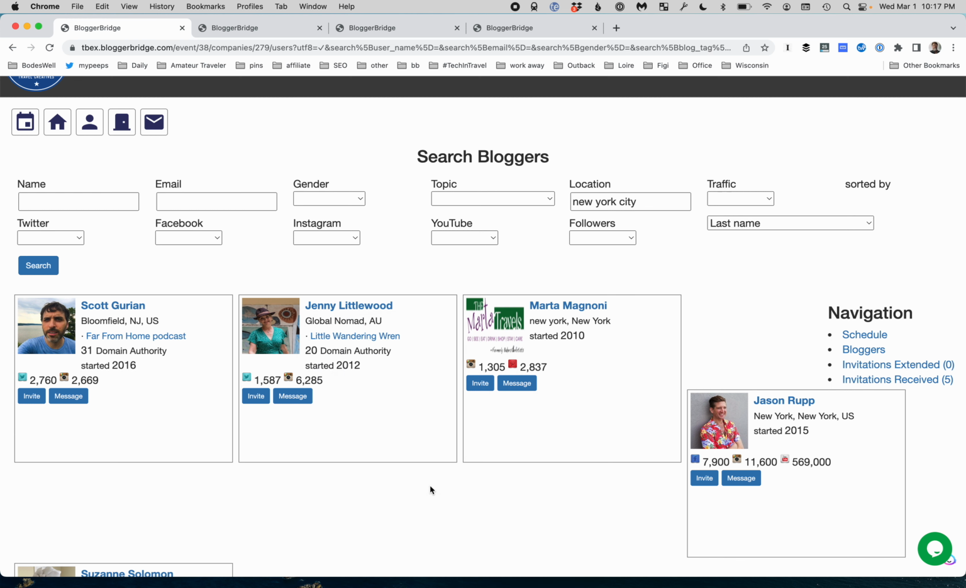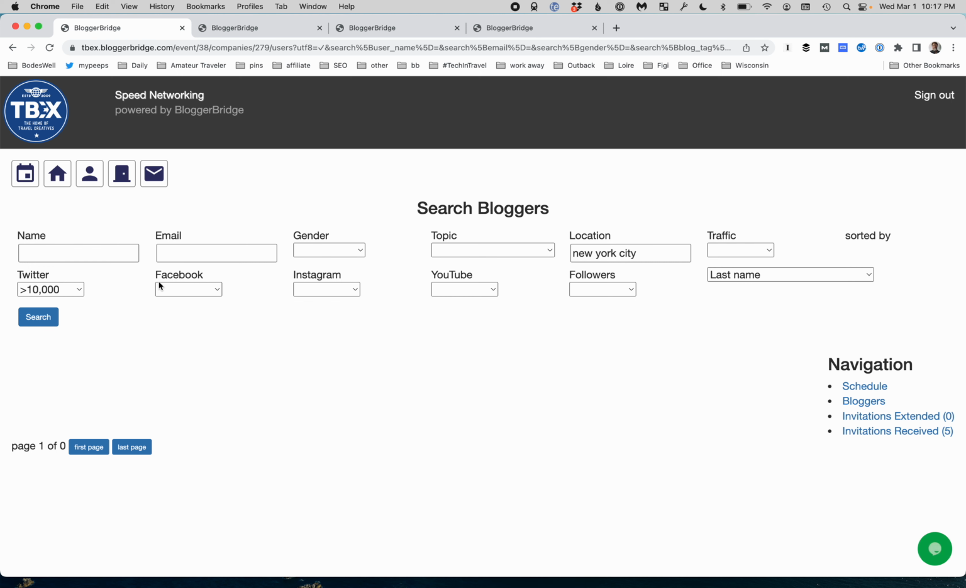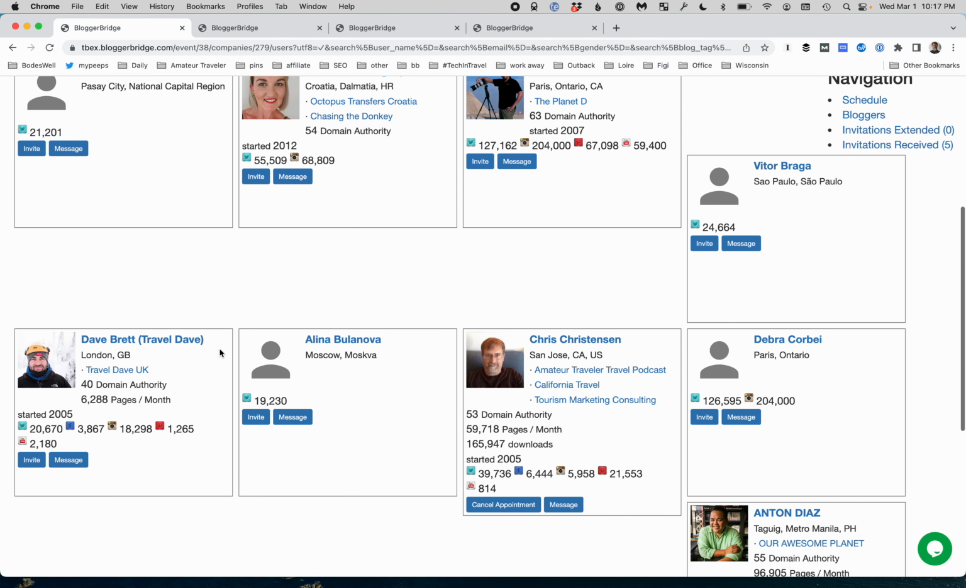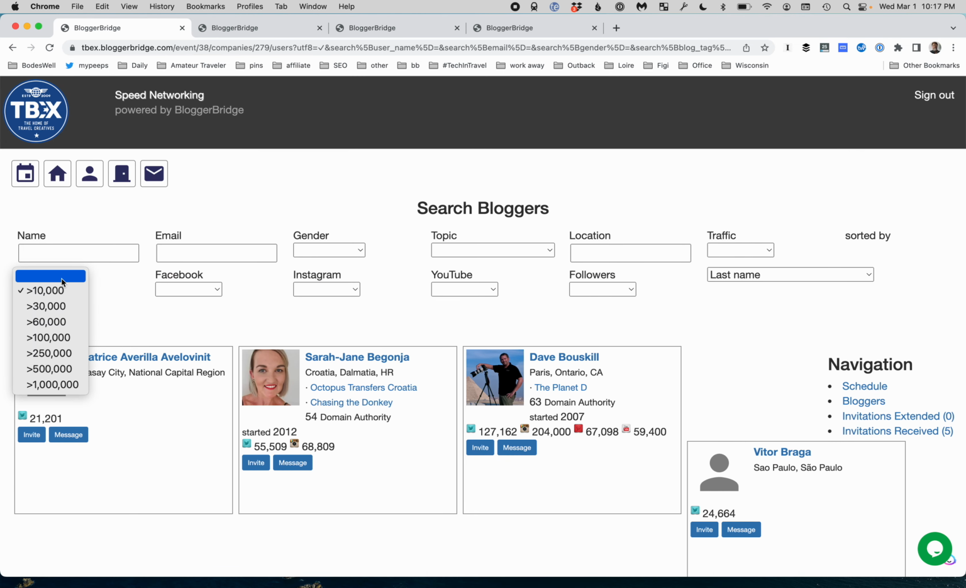And then if I say I'm also interested in people with 10,000 Twitter followers or more, that's additive. That's people in New York with 10,000 or more. So that didn't work. But if I take out the New York and I search, I can find people with more than 10,000 Twitter followers. And then I can do that with different social media sites. I can also look for a user by topic, by gender. I'm looking for just female bloggers because I'm doing something in particular.